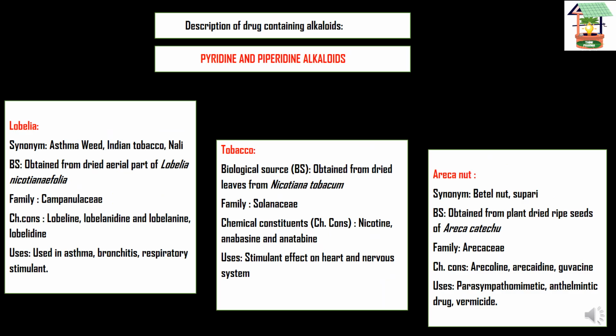The first one is pyridine and piperidine alkaloids. What is meant by pyridine and piperidine alkaloids? Pyridine is nothing but a six-membered ring. Six-membered ring examples, we can take benzene, right?